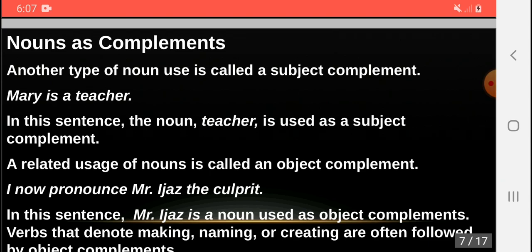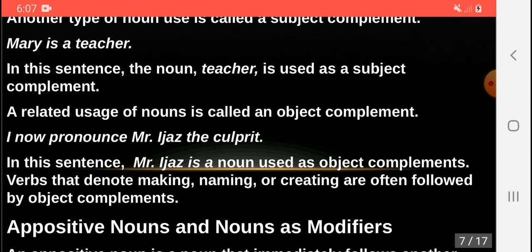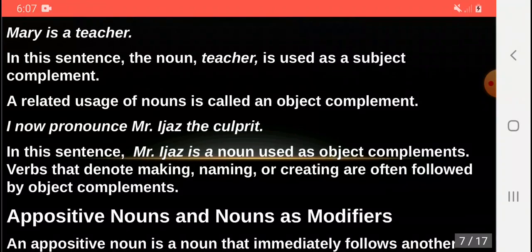A related usage of noun is called an object complement. For example, I now pronounce Mr. Ijaz the culprit. In this sentence, Mr. Ijaz is a noun used as object complement. Verbs that denote making, naming, or creating are often followed by object complements.